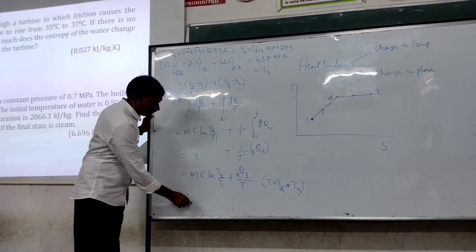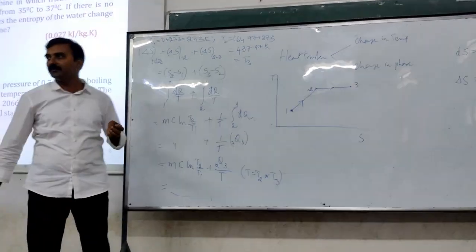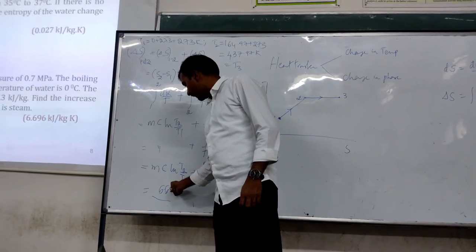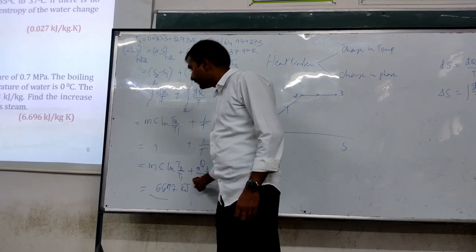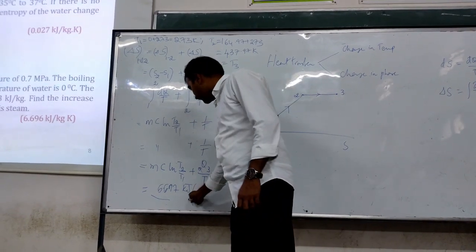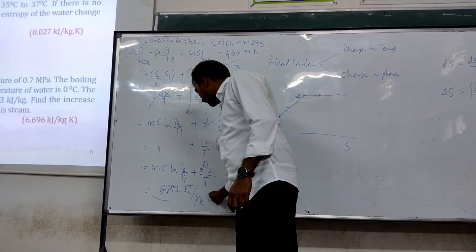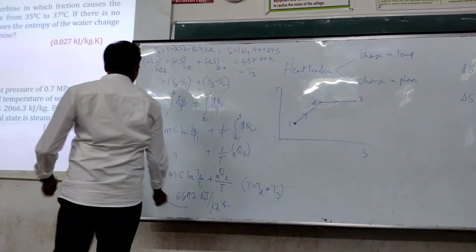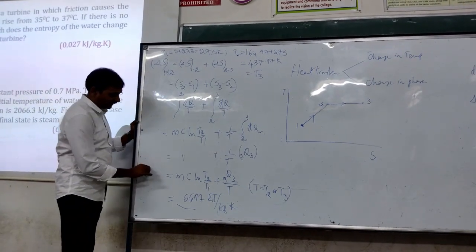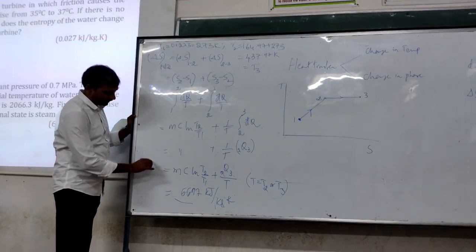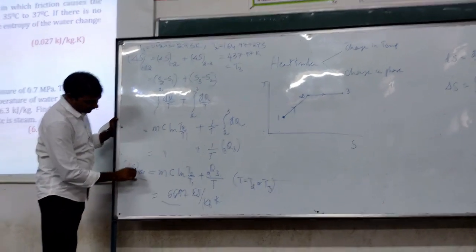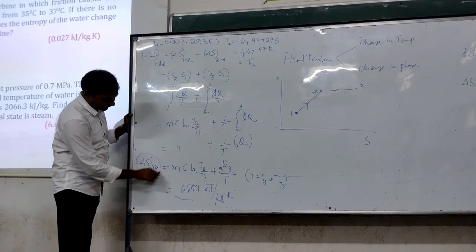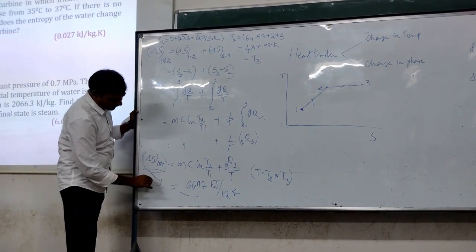Simply substitute, you will get the value. 697 kilojoules per. Why are you getting kg in the denominator? Yes, m is not known. Delta S total. In the next step, you should write divided by m.